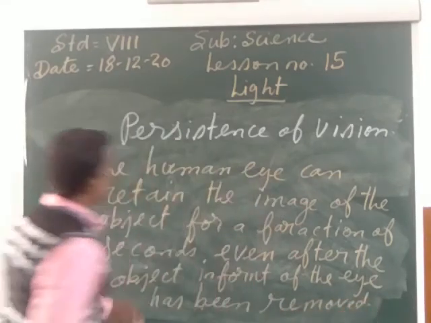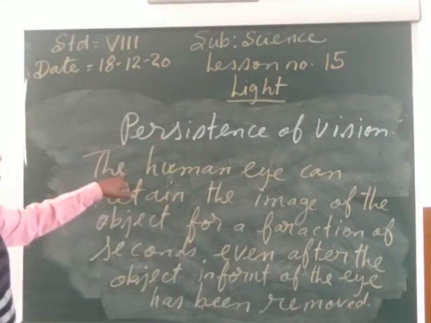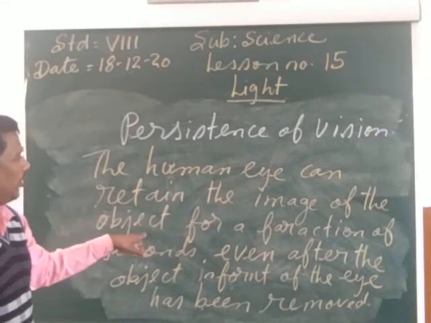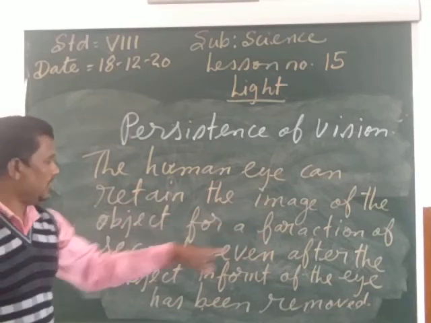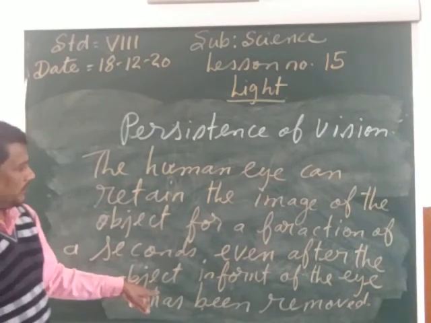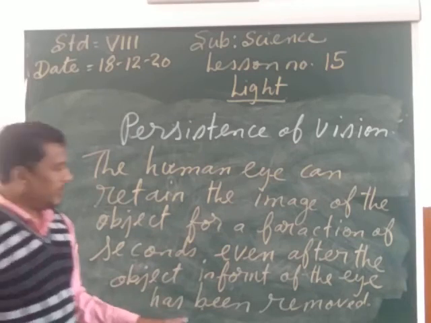So, my children, what is persistence of vision? The human eye can retain the image of the object for a fraction of a second, even after the object in front of the eye has been removed.